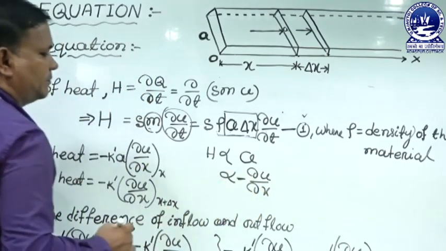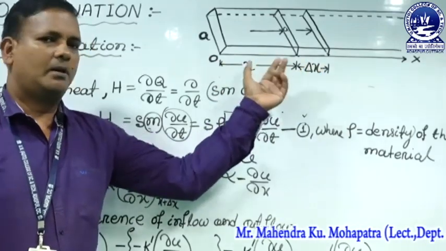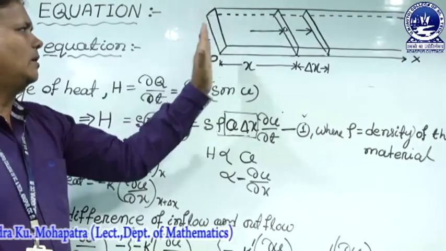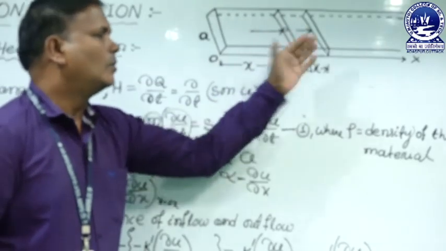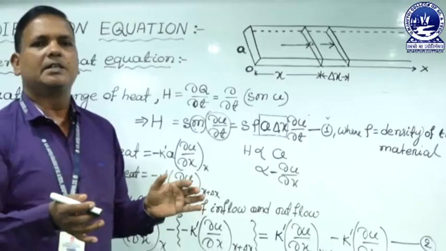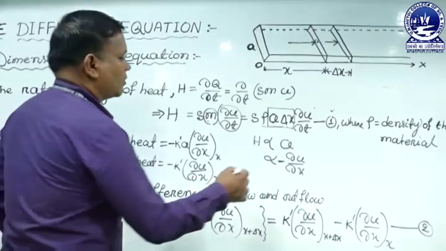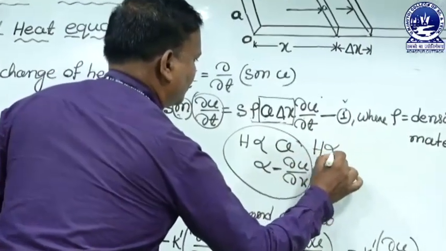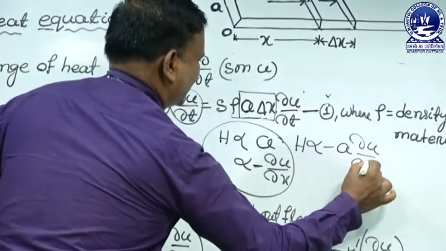Why is it negative? When the distance increases, the gradient is negative. Here we heated from this end, and the heat gradually decreases when distance increases. So it is taken as minus. We combine these two: H varies directly as A del U by del x.